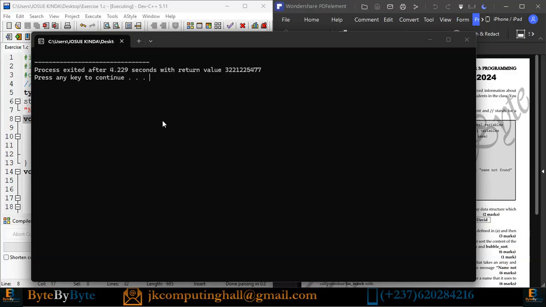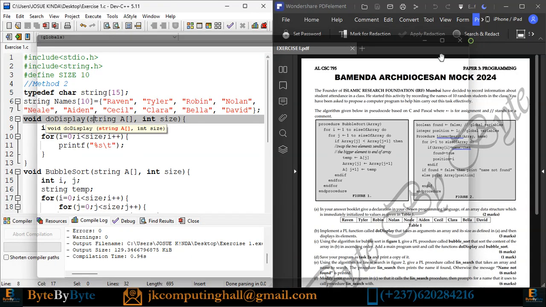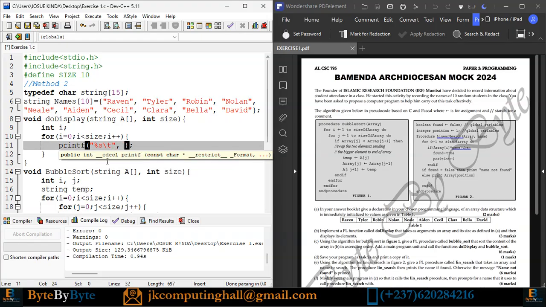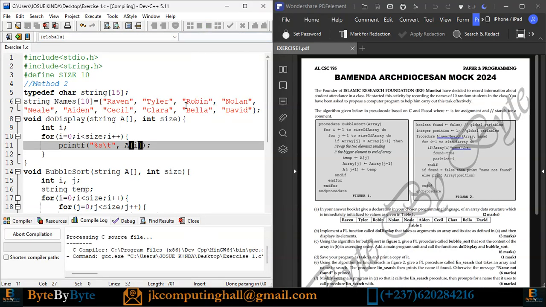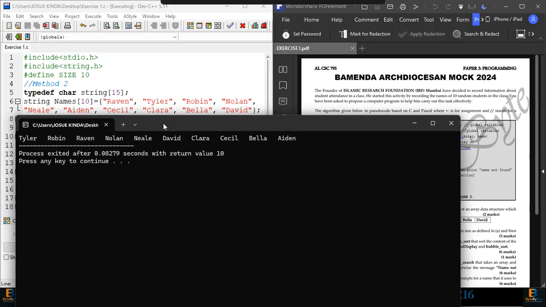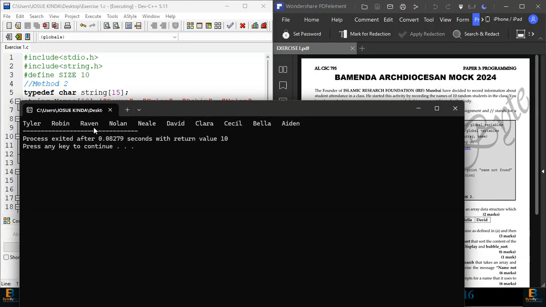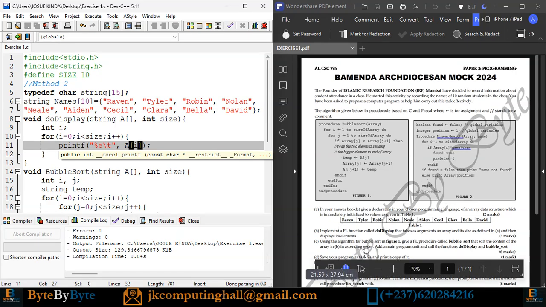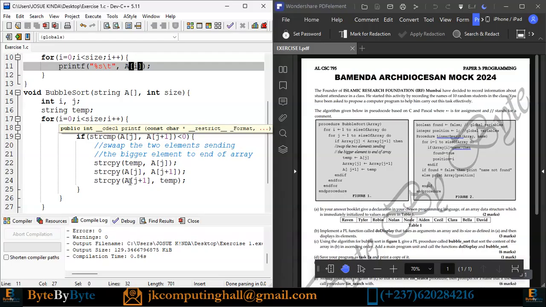Seems we are having an error because nothing is being displayed. No problem. Good. In our printf, first of all, what am I printing? I'm printing array at position i. So let me run back and see. Good. So I have Tyler, Robin, Raven, Nolan. It is printing in descending order. Let us see.